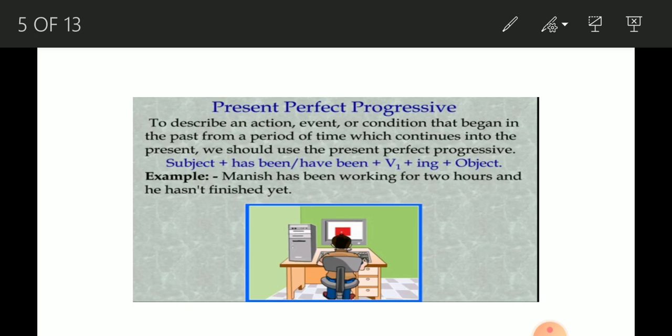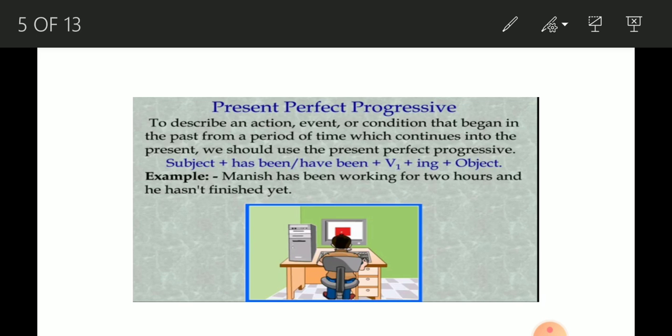Present perfect talks about an action which has just ended at the time of utterance, or has started in the past and will continue for some more time in the future. And present perfect progressive has started in the past, is continuing in the present, and is going to continue in the future also.